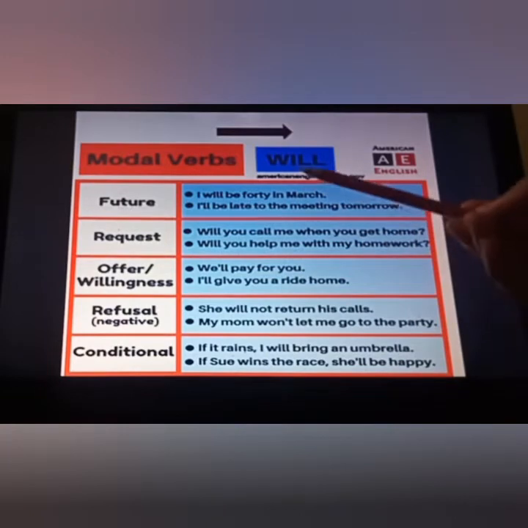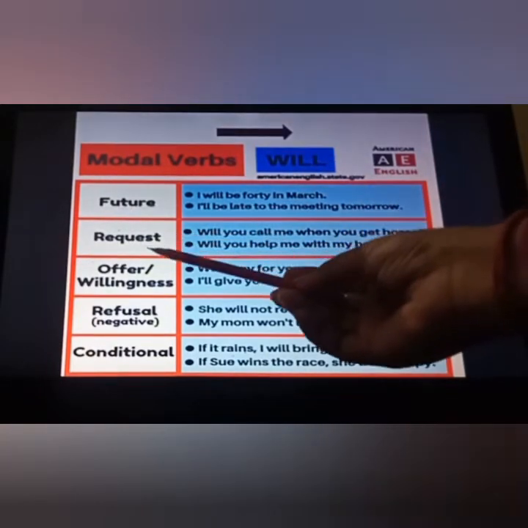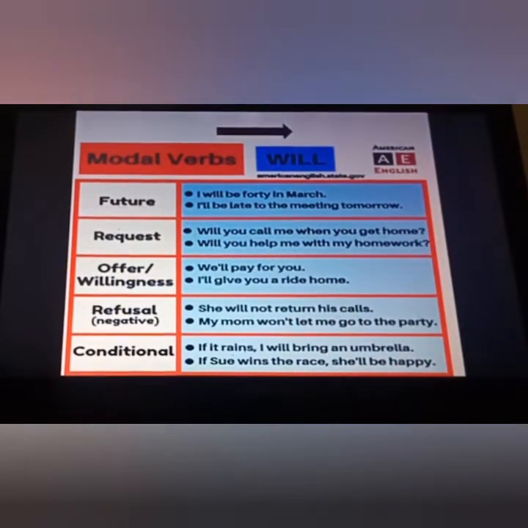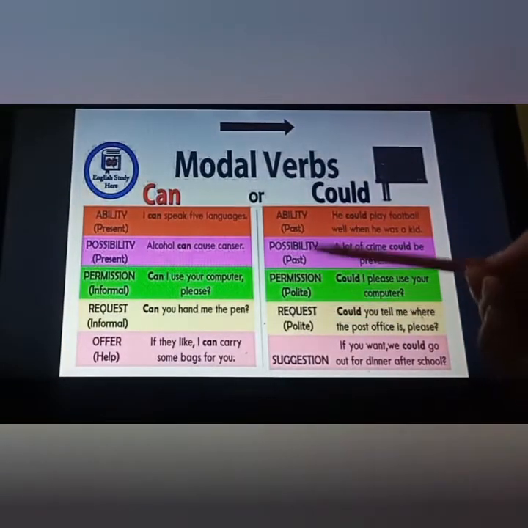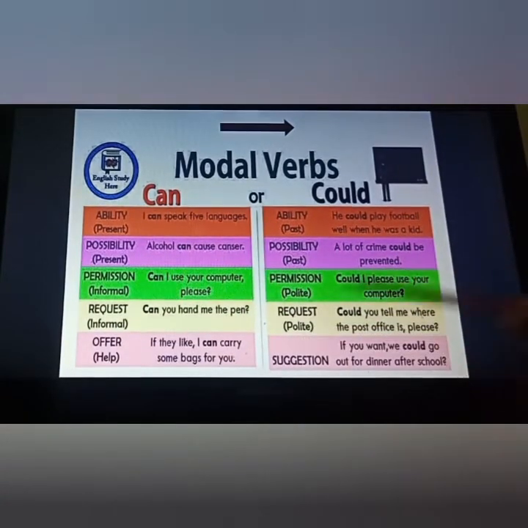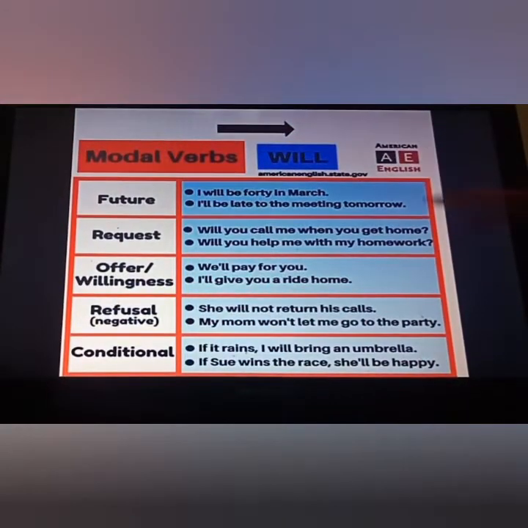Request. See, in this also we can make a request. Will you call me when you get home? Will you help me with my homework? Here also we have a request, and here also. But the condition here is informal and here polite. And here you are making a simple request.